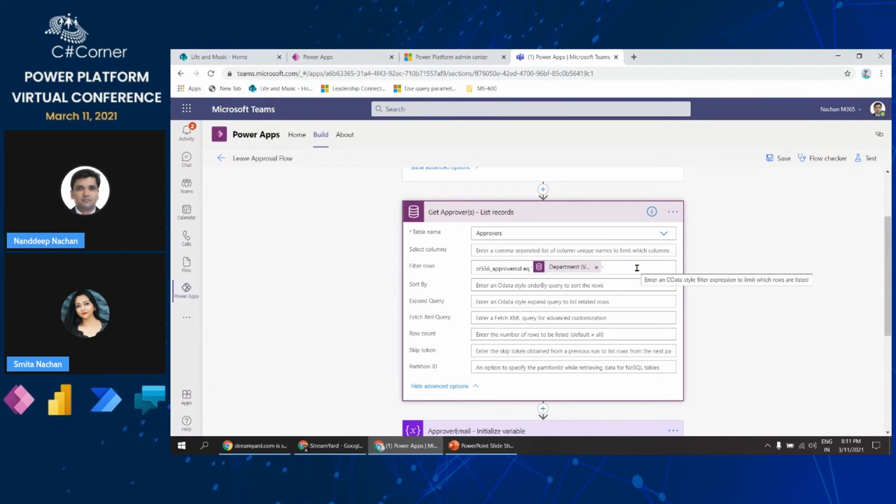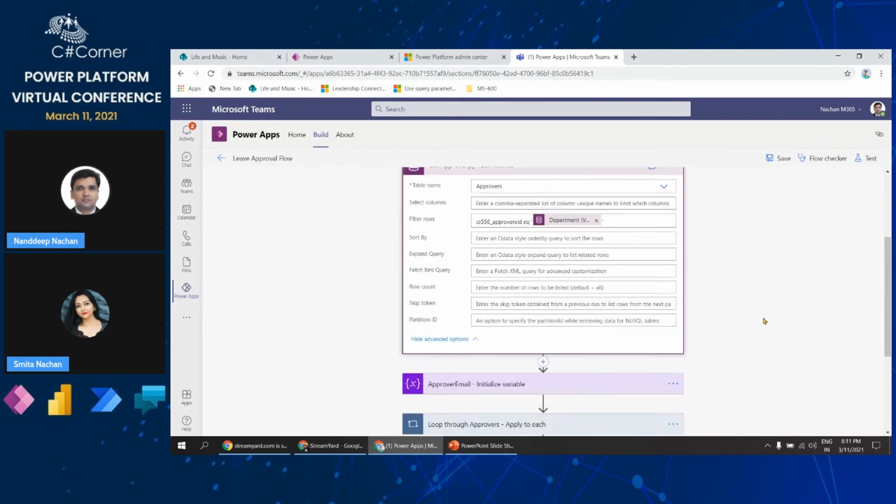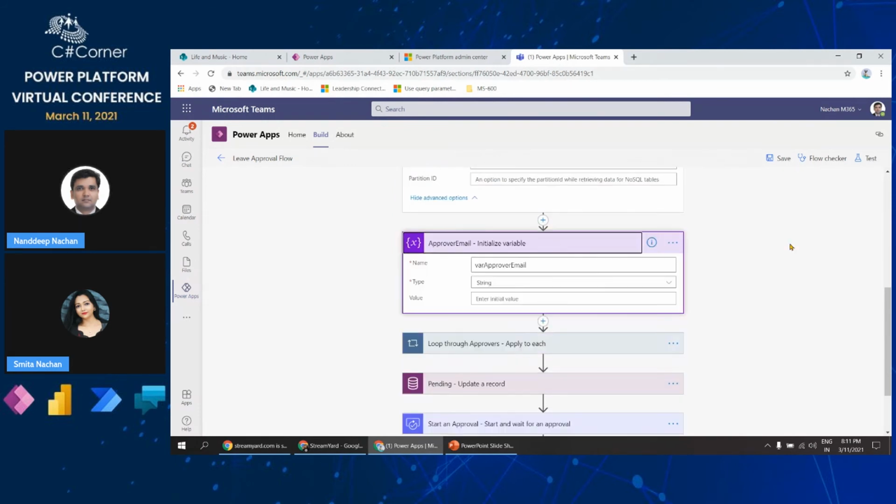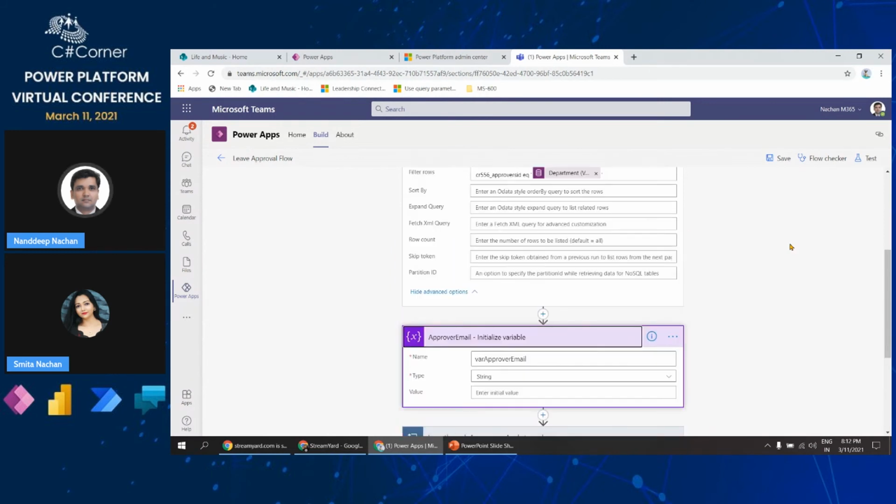So in our case, I selected the department as R&D. So it will go into the approvers table and get all of the approvers that we have for the R&D department. Okay, so this particular activity will just do that. Next thing is that this is just a variable I'm defining, so that if there are multiple approvers, I will club them together into this particular string, and then I will use it while sending the approval email to the approvers.